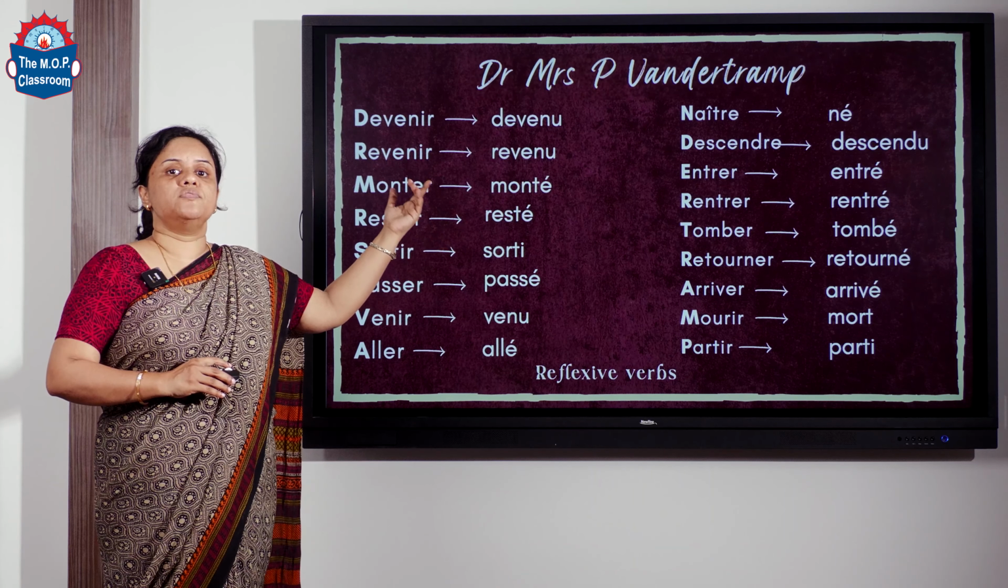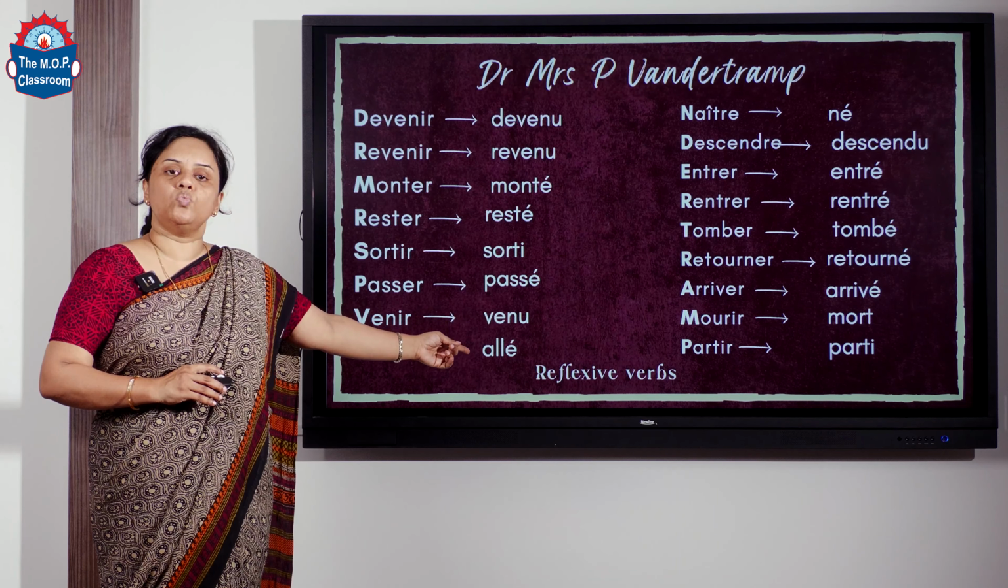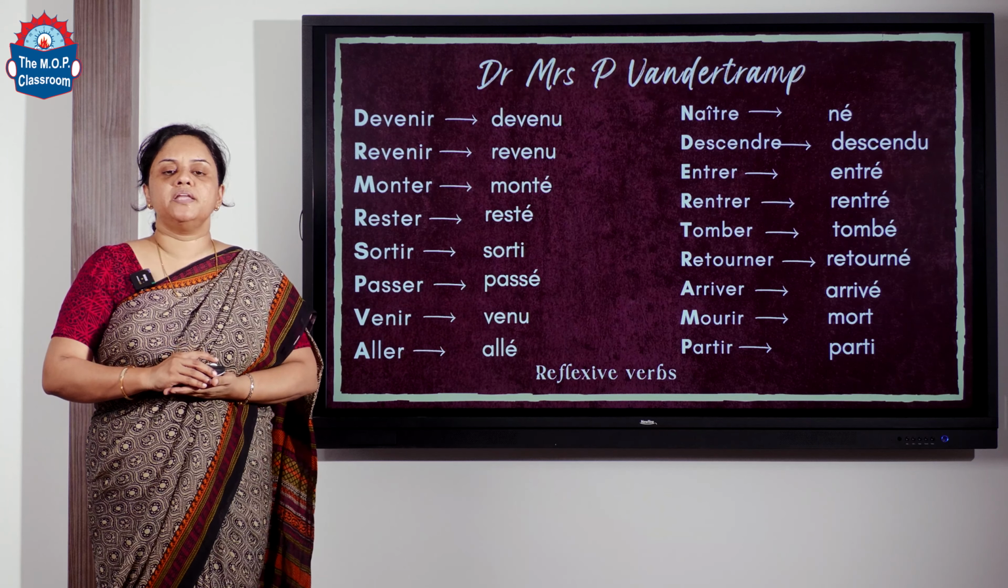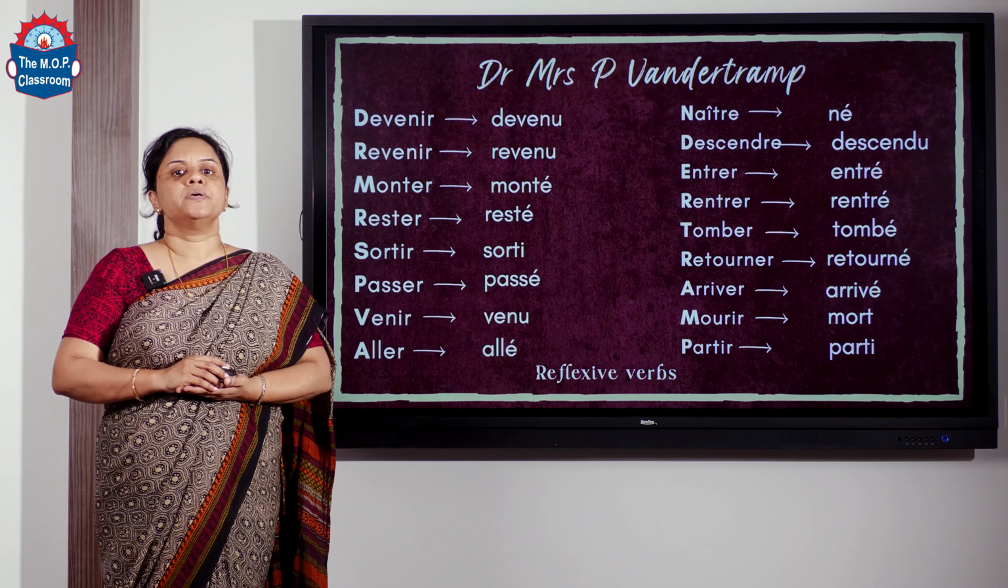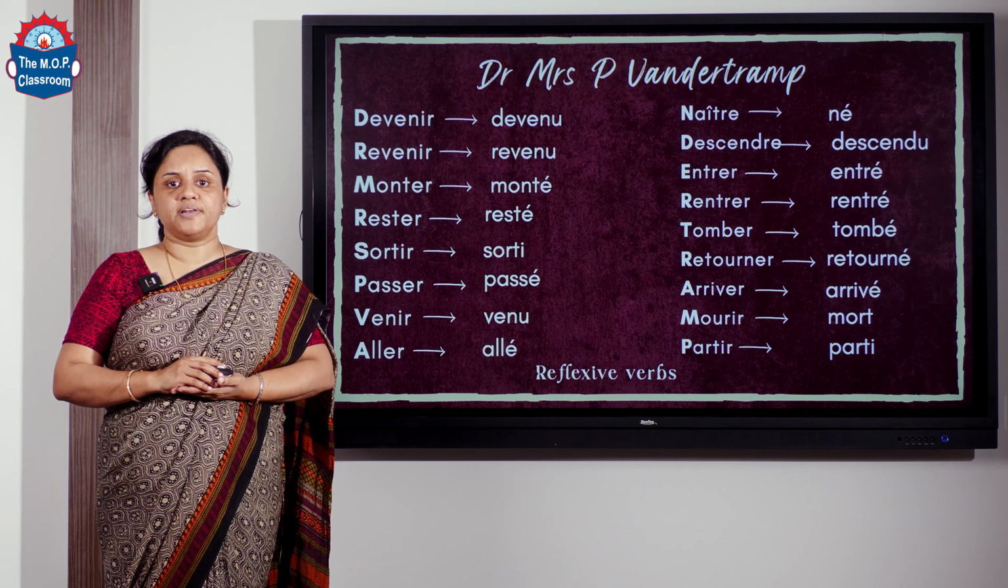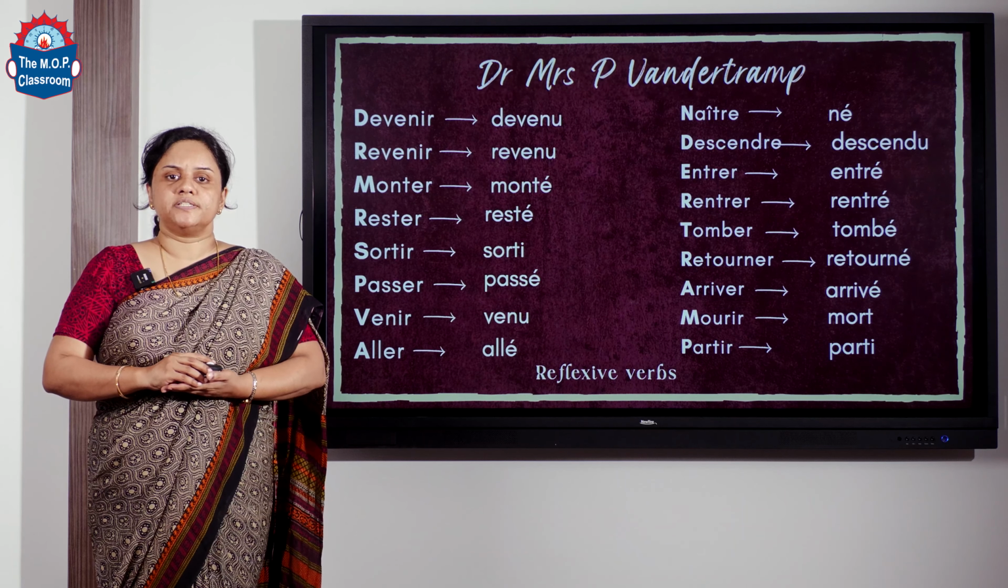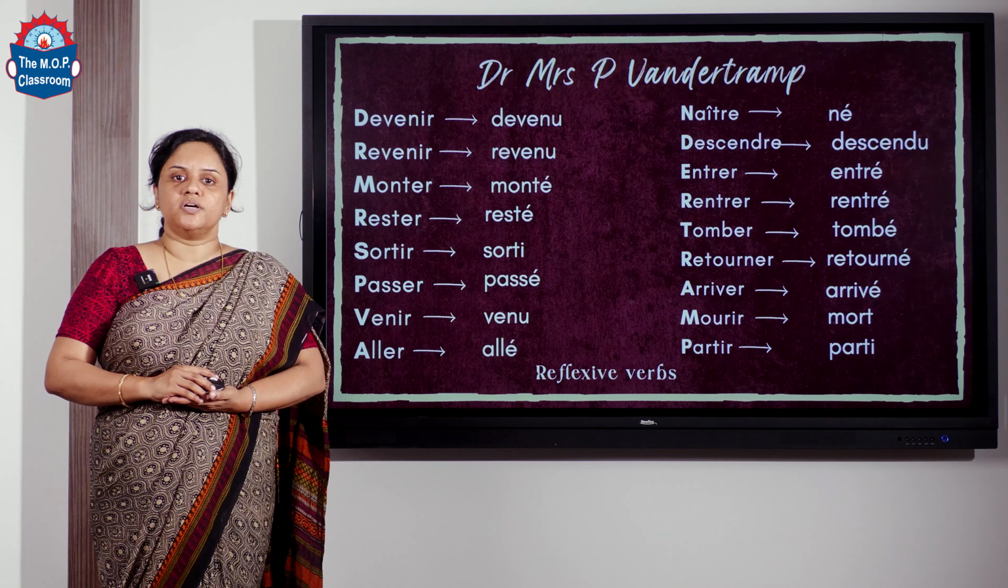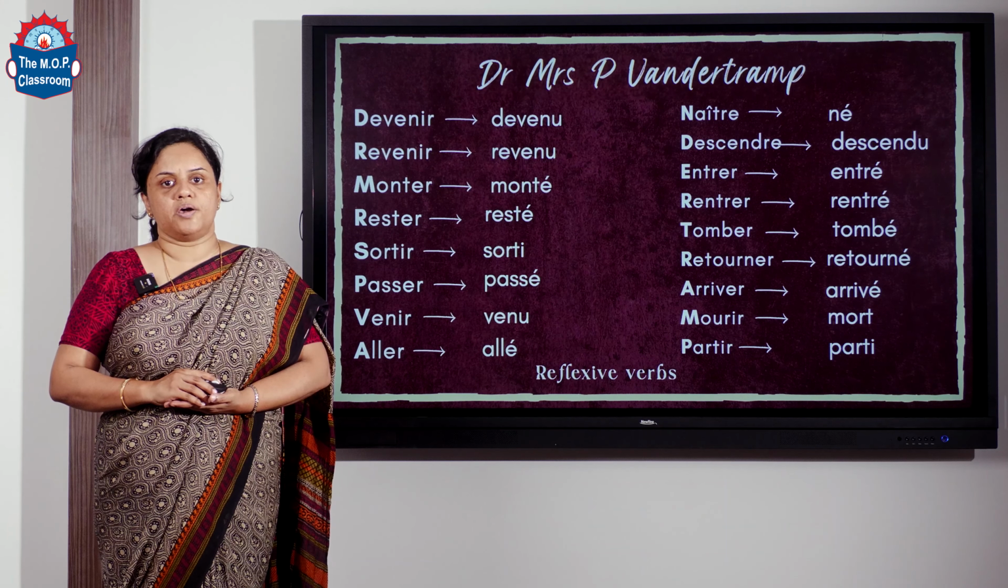Along with these verbs, we also have the reflexive verbs, that is, the verbs beginning with se. Okay? So all these verbs, along with the reflexive verbs, are conjugated with être. All the other verbs are conjugated with avoir.